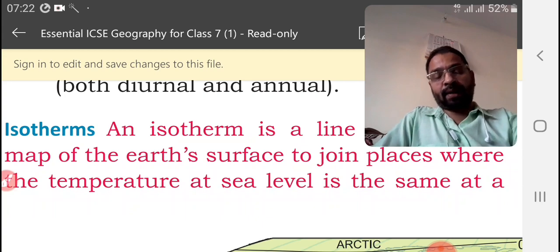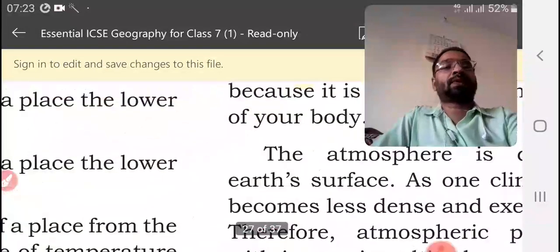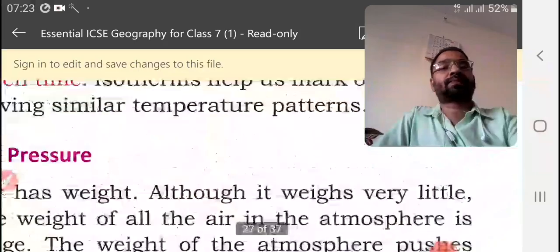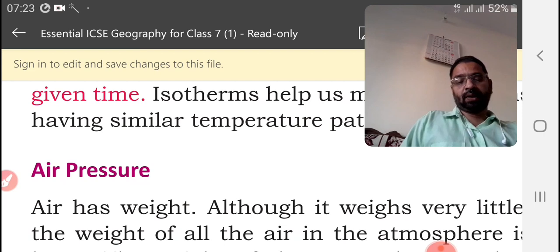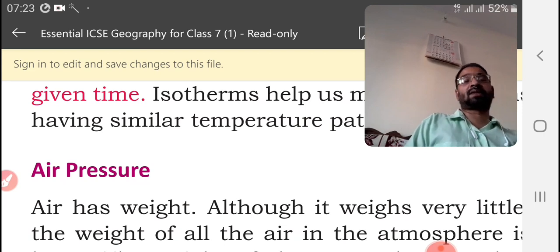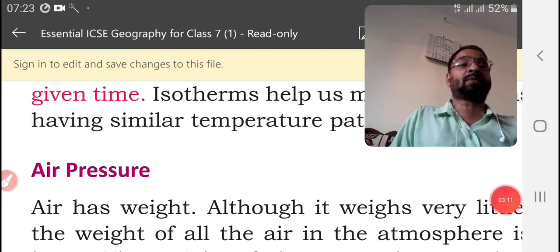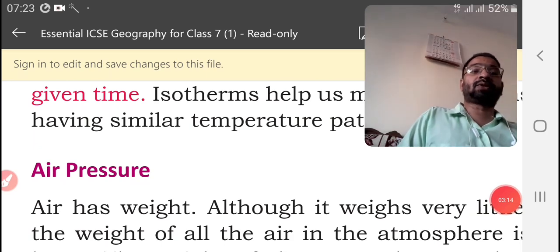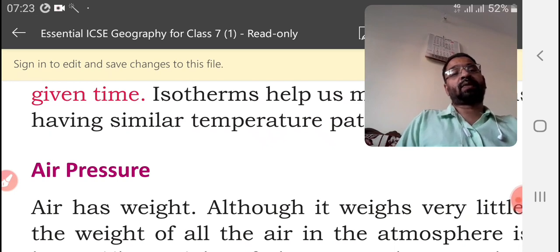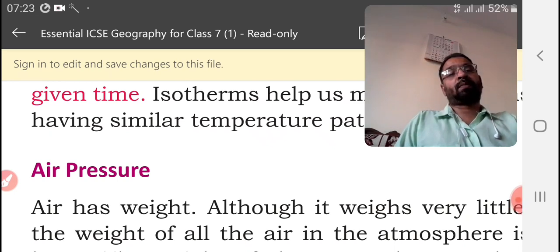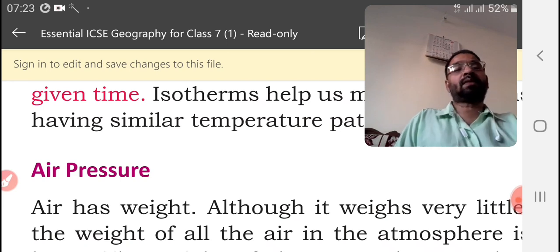Now let us go to air pressure. Air has weight. That first itself we have to understand. From smaller time onwards, we are learning that if you blow a balloon and keep it on a measurement, then what will happen? The blown one will be down, and without blowing that one, what will happen? It will be on high. And that shows the weight of the air.